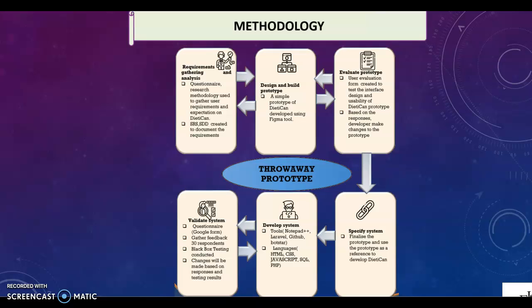Based on the requirement gathering, the prototype is built in the form of a Figma tool, and the prototype is evaluated with a user evaluation form by 30 respondents. Based on the feedback and responses, the developer will make changes in the prototype.